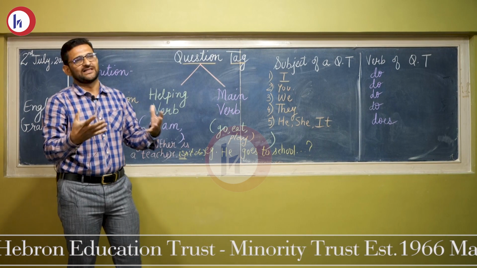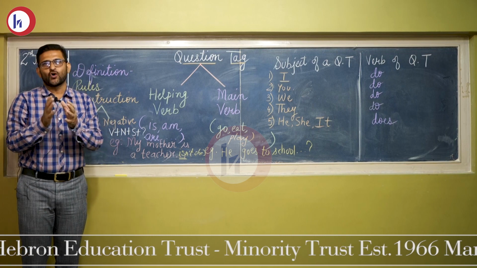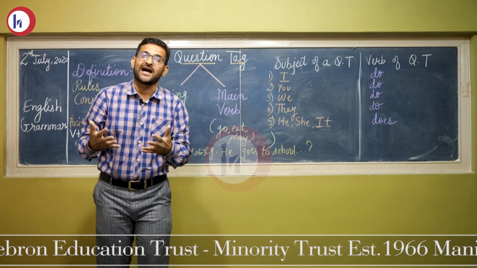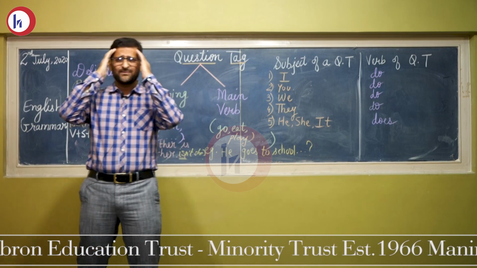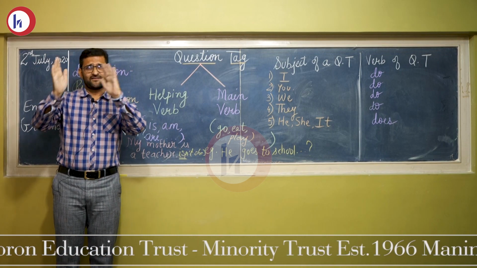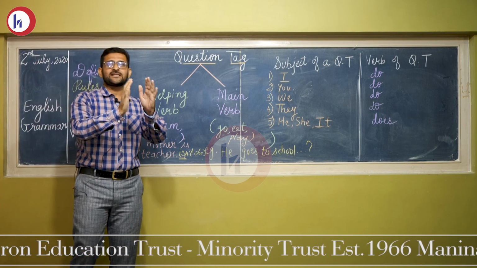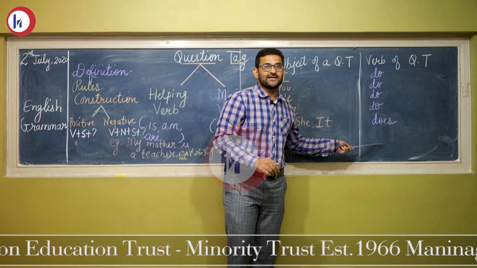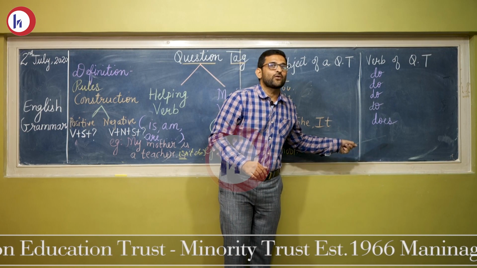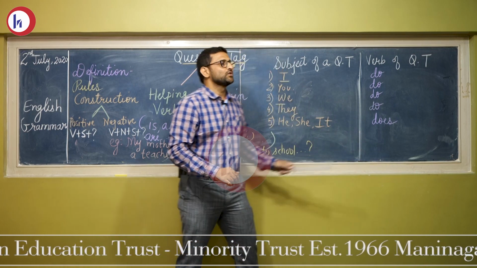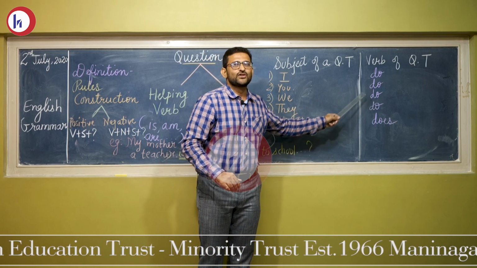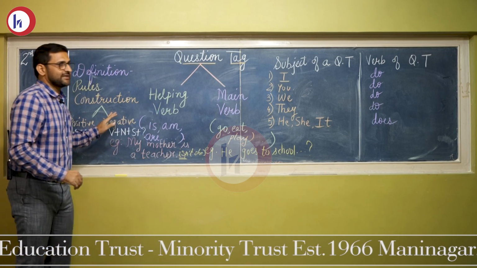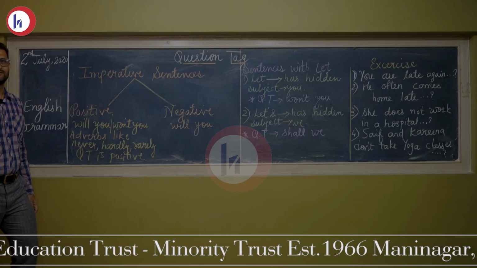When verb is in a pure form or a base form, we have to use do. Like I eat an apple. There is no s with verb. So don't I. Just keep this thing in your mind, it's a logic. When your verb is having s or es, we have to use does as a verb of a question tag. When we do not have that, we have to use do. So I hope that you would have understood this.